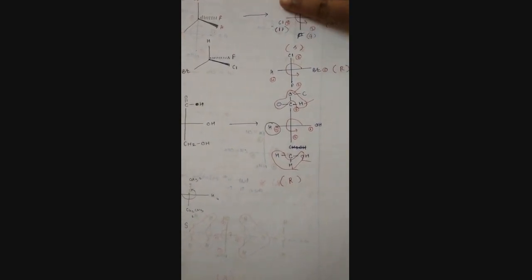The next rule is to close the 4th position, then arrange 1, 2, 3 and rotate like this. The rotation is anti-clockwise, which means the compound is in the S form.